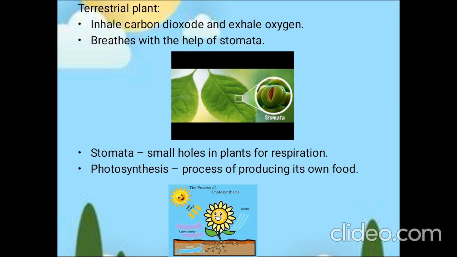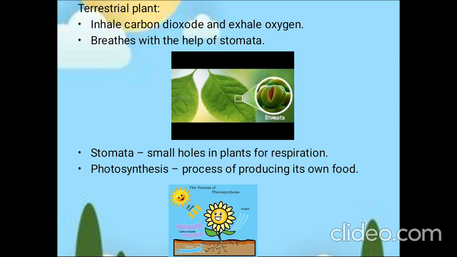Due to this difference, these two plants are varied as terrestrial plants and aquatic plants. Would you be clear, children, about the difference between terrestrial and aquatic? Terrestrial plants can live on land, whereas aquatic plants are found under the water. Terrestrial plants inhale carbon dioxide, whereas aquatic plants inhale oxygen.